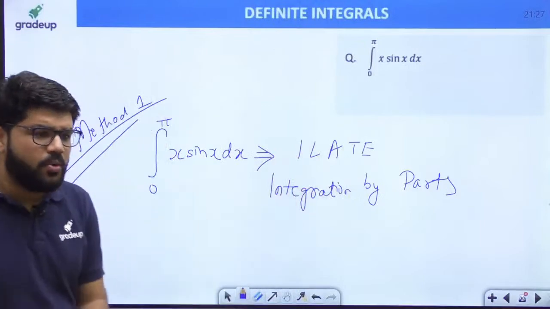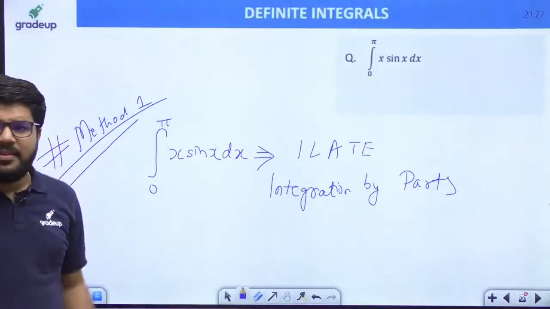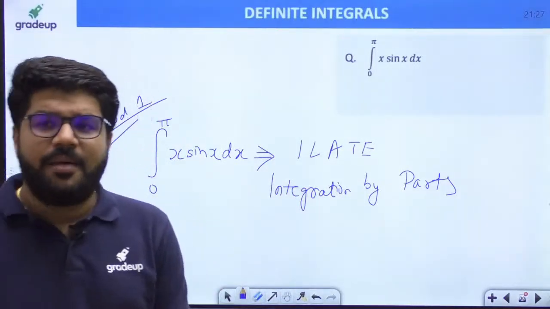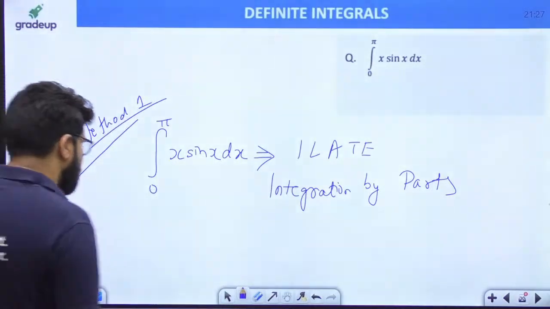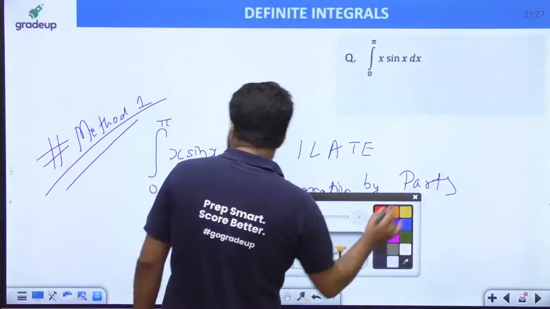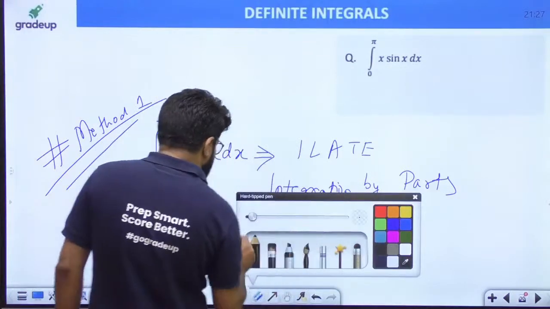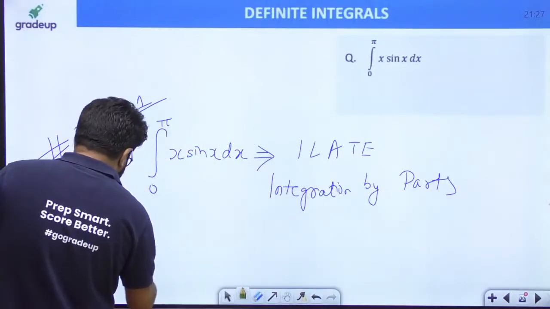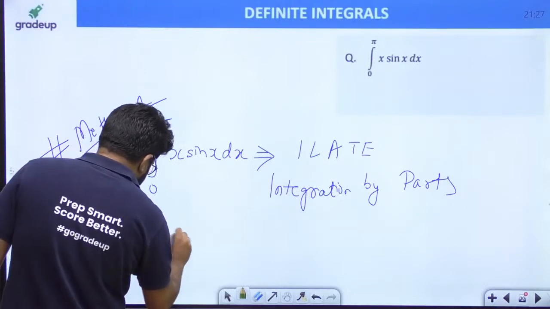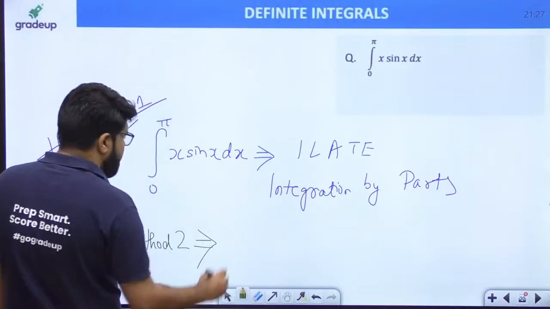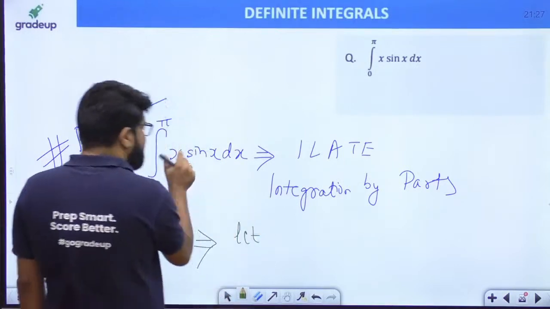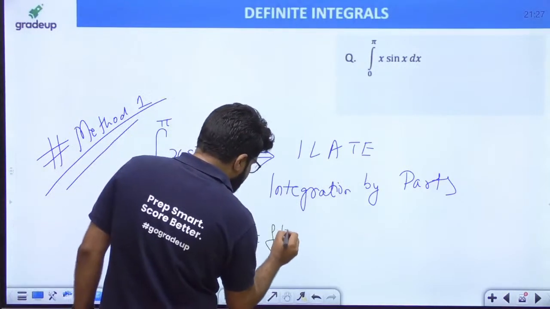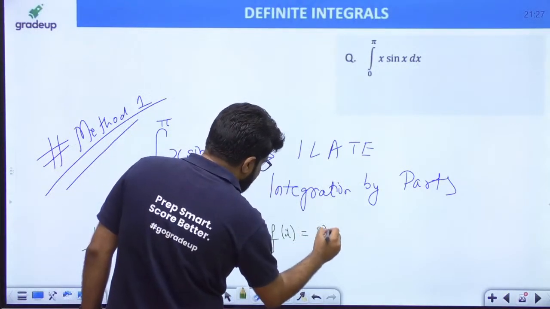We can think about product rule, but that will be little lengthy. Can I think something else? क्या मैं थोड़ा सा simple कर सकता हूँ? Can I make it simple? तो yes, look into another alternate method where x into sin x. So let f(x) is equal to sin x.